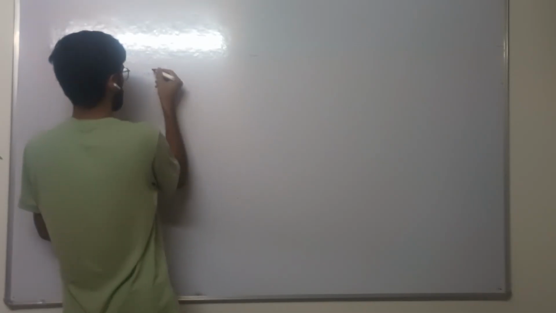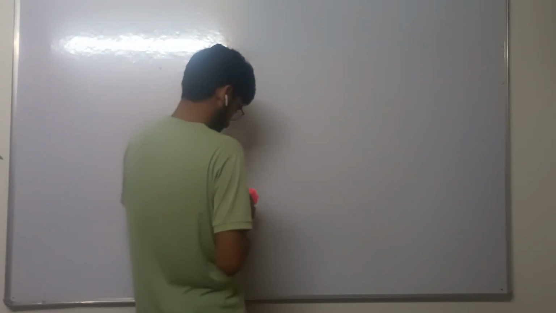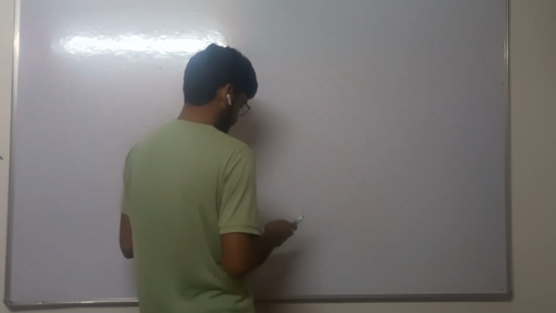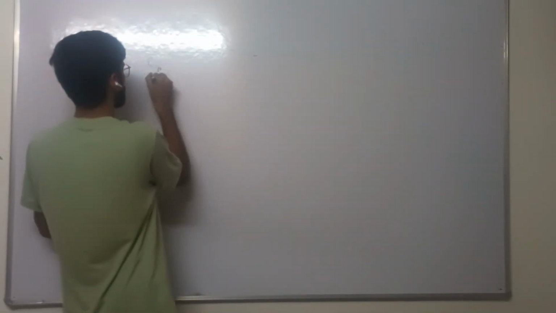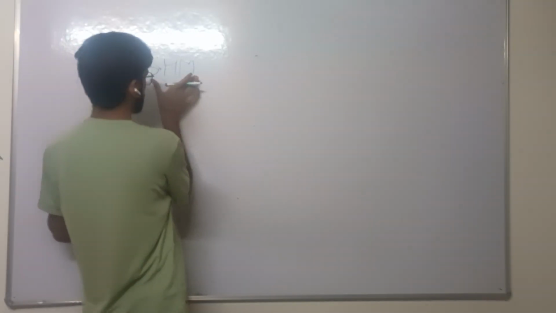I write in short way. Okay. So SHM, we write simple harmonic motion in short way.